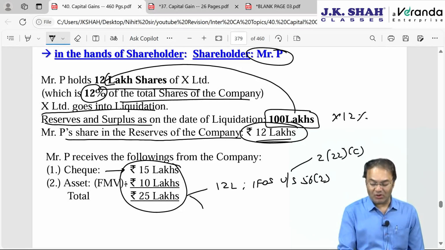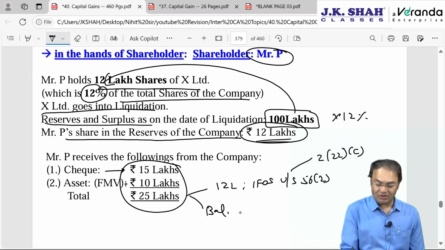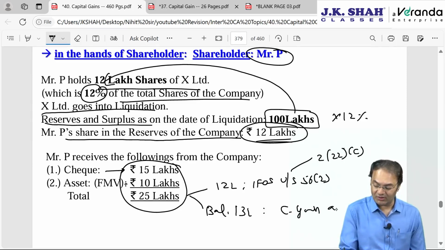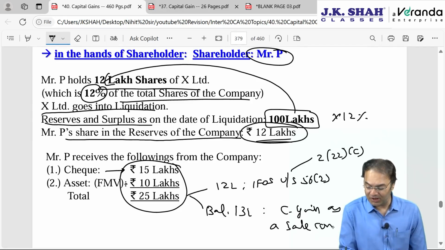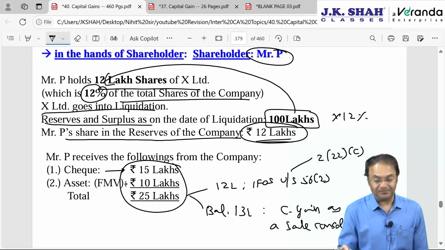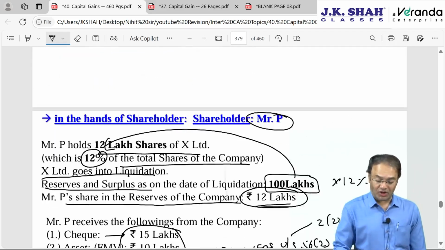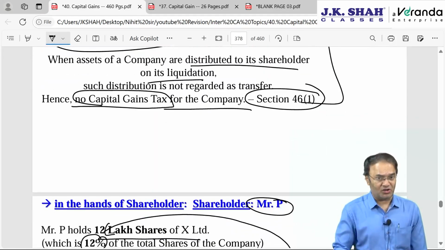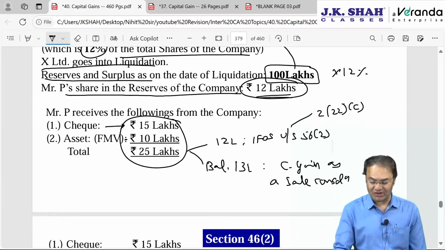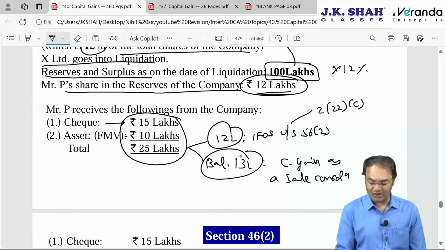And then the balance amount, how much? 13 lakh will be considered under the head capital gain as sale consideration. And then capital gain will have to be computed accordingly. Getting this point? For the company, nothing will happen, no tax. And for the shareholder, the shareholder will be partially taxed under other sources and partially under capital gain.